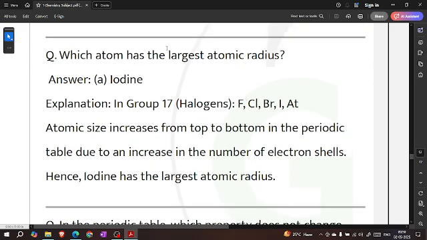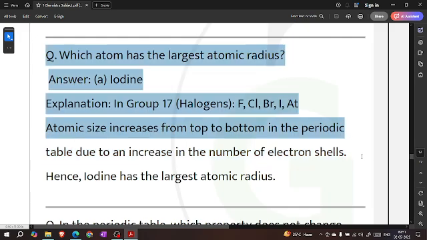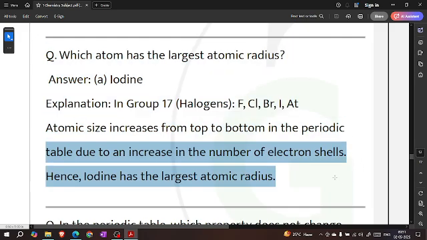Which atom has the longest atomic radius? Iodine. In group 17, the halogens: F fluorine, Cl chlorine, Br bromine, I iodine, At astatine. Atomic size increases from top to bottom in the periodic table due to an increase in the number of electron shells. Hence, iodine has the largest atomic radius.